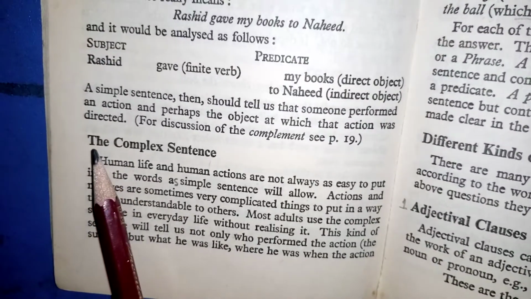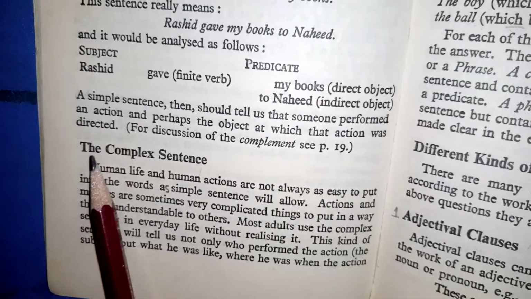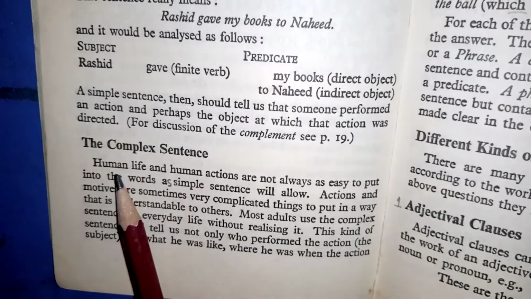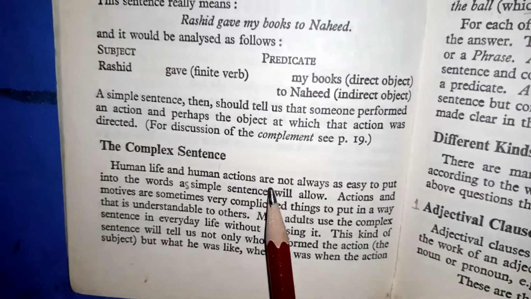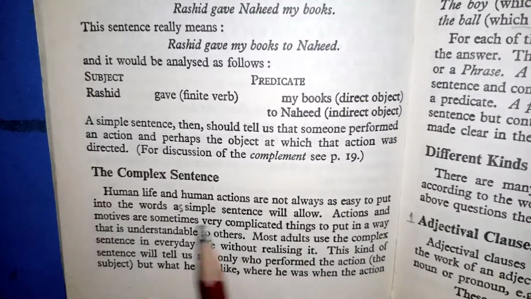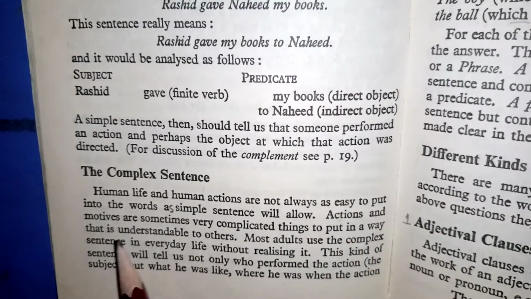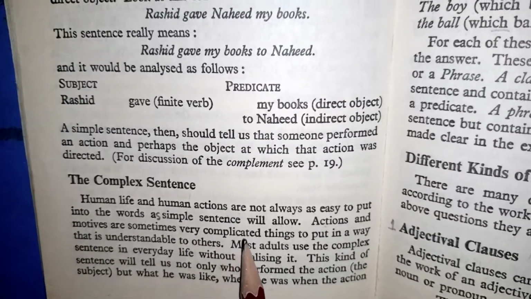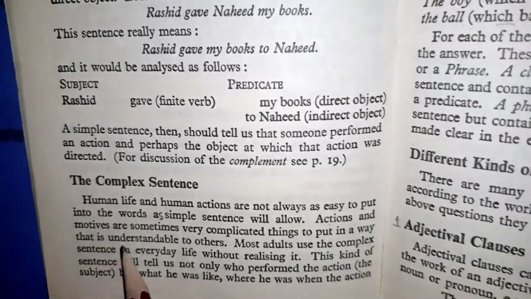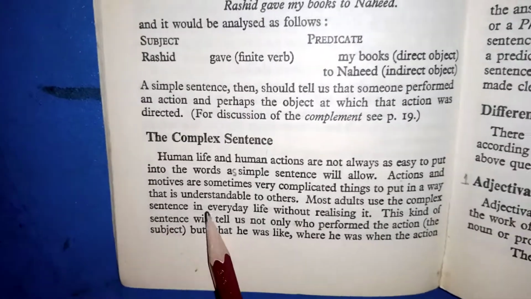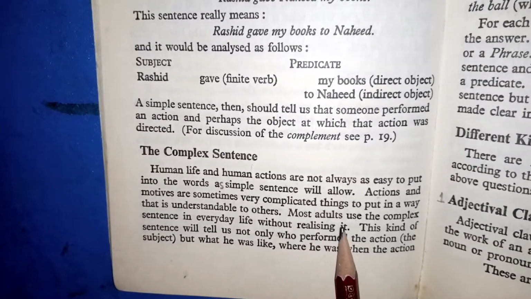So students, without delay we come to our topic, the complex sentence, under which we shall study the clauses. Human life and human actions are not always as easy to put into words as a simple sentence will allow. Actions and motives are sometimes very complicated things to put in a way that is understandable to others. Most adults use the complex sentence in everyday life without realizing it.